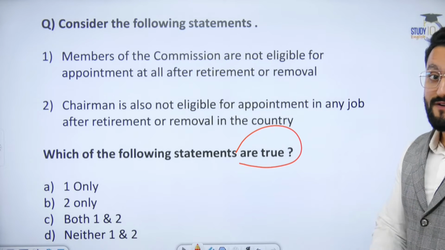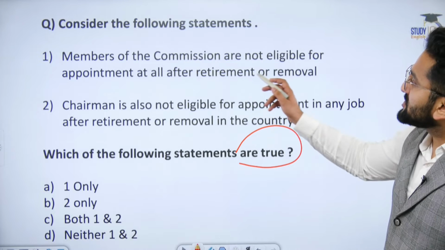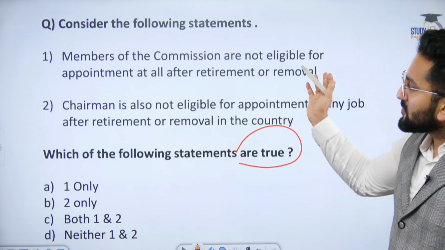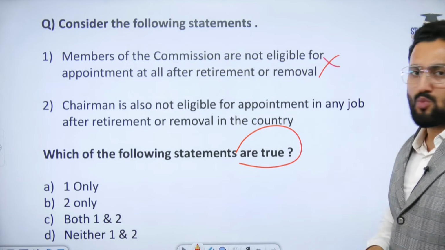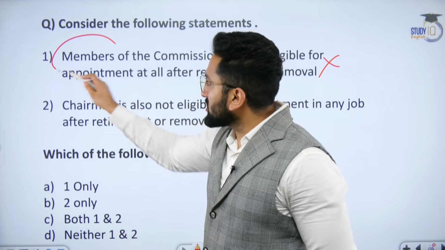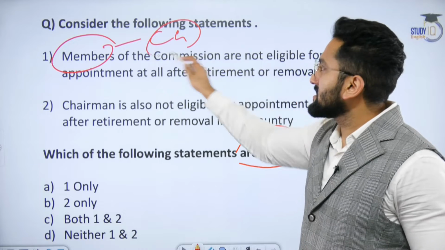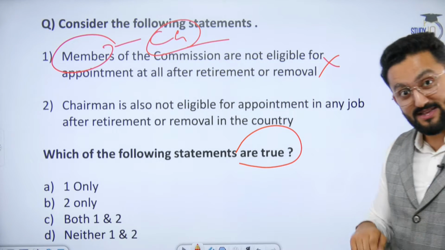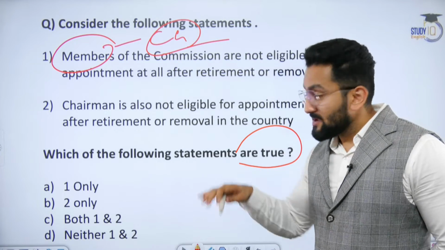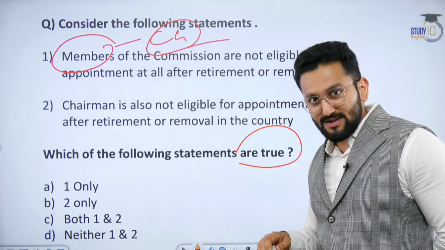First of all, let's identify the gaps. Members of the commission are not eligible for appointment at all after retirement or removal. This is wrong. You know why? Because members can be appointed as Chairman of UPSC, as well as Chairman of the SPSC, the State Public Service Commission. It means elevation can happen.